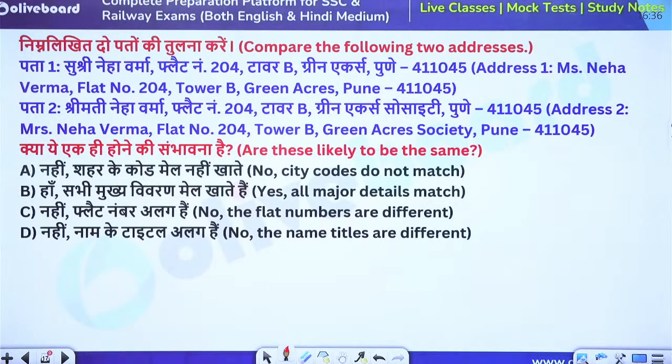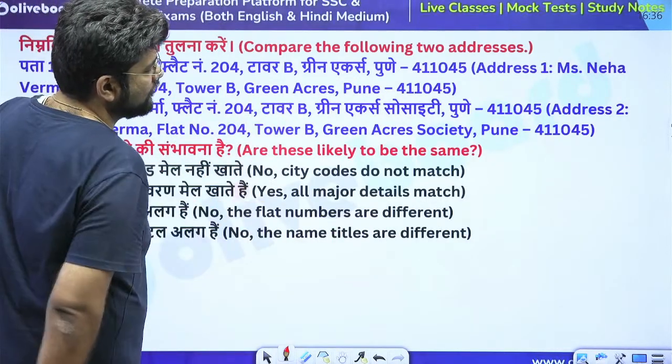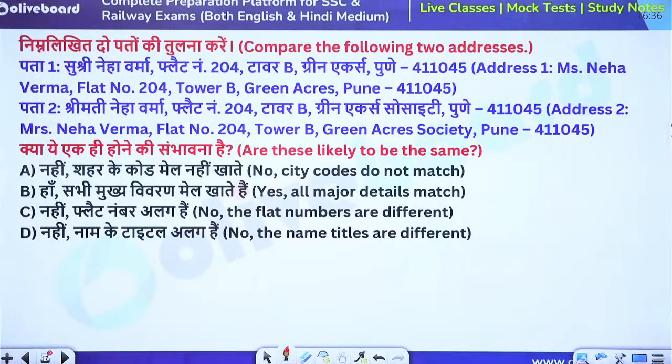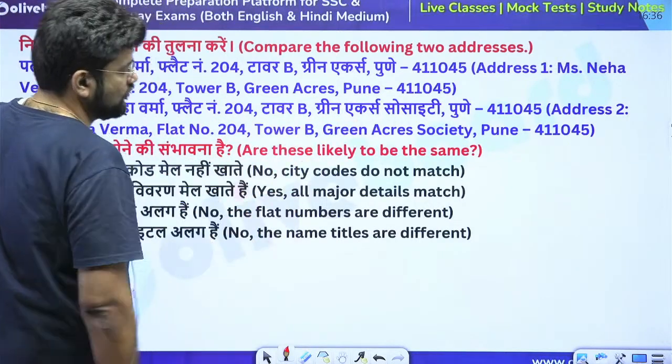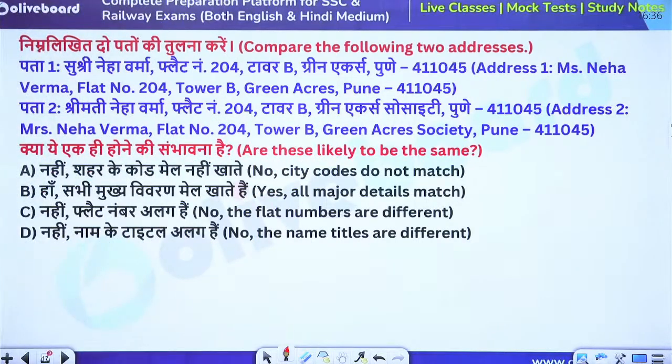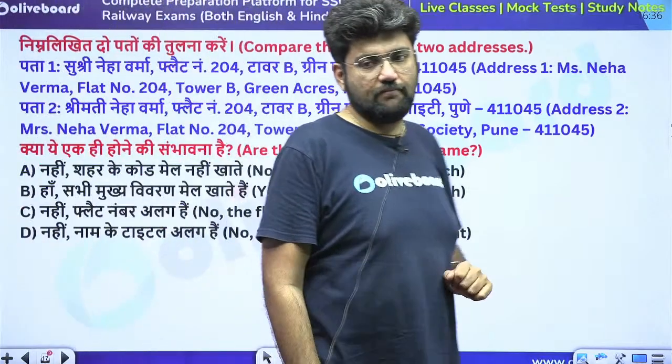So there are 2 addresses given to you. Address 1 is Miss Neha Verma, flat number 204, Tower B, Green Acres, Pune 411045. And address number 2 is Mrs. Neha Verma. That's Miss Neha Verma, this is Mrs. Neha Verma. Flat number 204, Tower B, Green Acres Society, Pune 411045. The question is, are these likely to be the same?